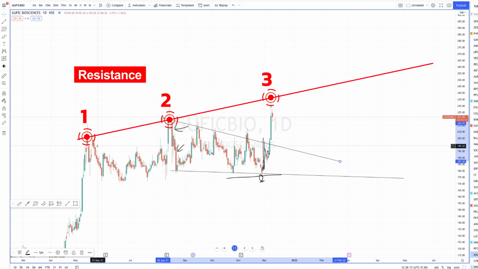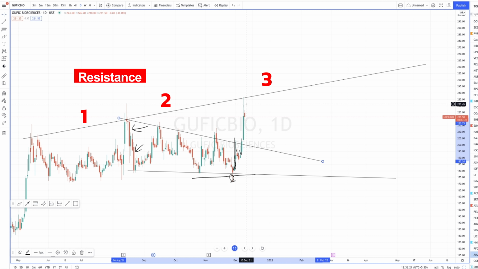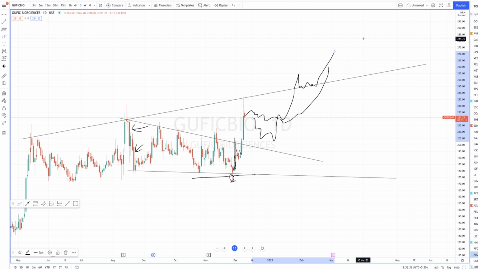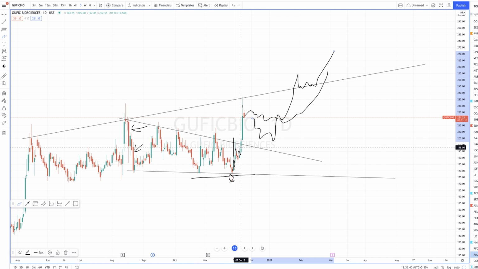It has tested 1, 2, 3 times, and also the fourth time it has taken a resistance. So what can probably happen is something like this, and then it may test again, or it can just come down and then test again, fight with the bears, and then it may give a breakout. So I'm not going to take that risk. I'm not going to wait much. I have already made around 11.59%, which is more than enough.